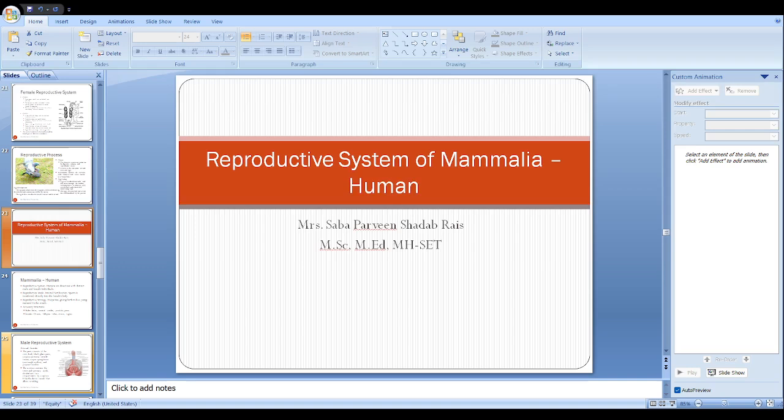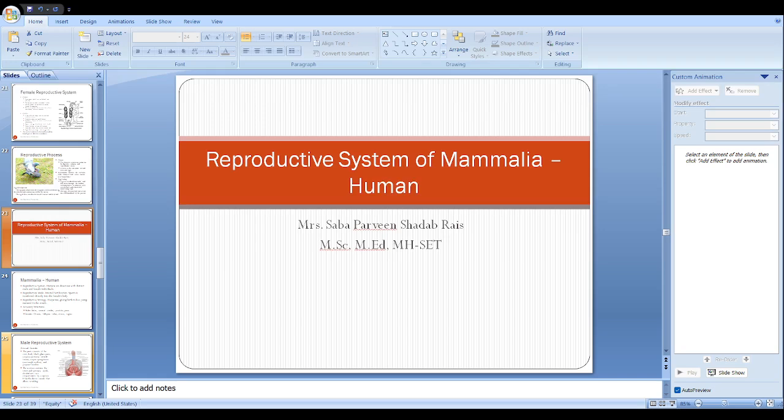The fluid is alkaline. Now see, this is very important that semen should be alkaline in nature, because if you see the female vaginal environment, it is approximately 3.4, it varies from 3.4 to 4 pH, but usually the environment is acidic. So when the sperms are exposed to that acidic environment, they will die. That's why this fluid is alkaline in nature, which neutralizes the acidic environment of the female reproductive tract.